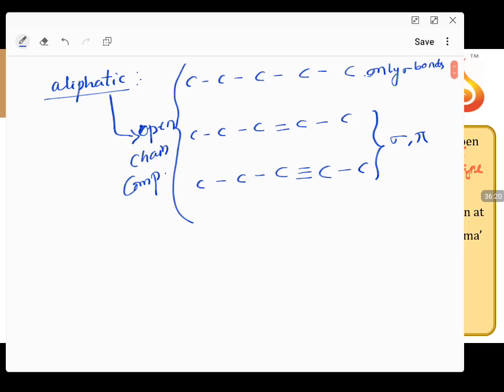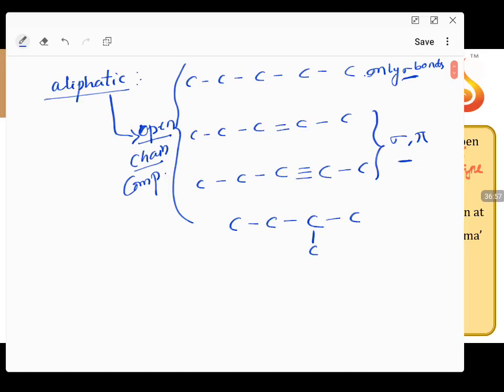So if I'm taking the aliphatic carbons, this can be given in this way. You have a carbon chain with all sigma bonds, or you can have a carbon chain with sigma and pi bonds, where a double bond or a triple bond can come anywhere. We are not concerned about what type of bonds are present over here, but only about what type of chain is here. You have three types of chain: open chain, cyclic chain, and branched chain. Sir, I want to write a branched chain like this. Yes, you write. Even this comes under aliphatic.